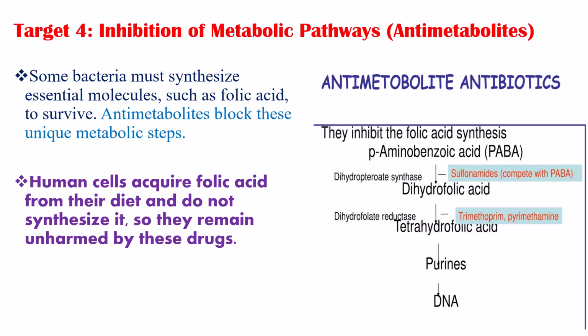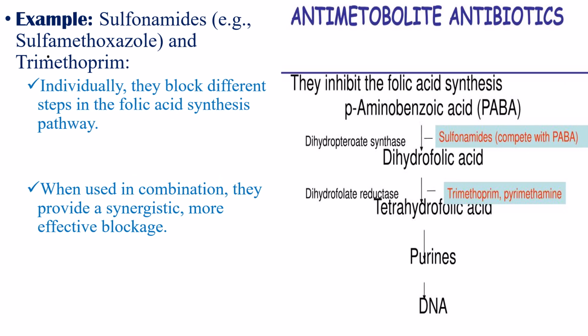The fourth is inhibition of metabolic pathways, or antimetabolites. Some bacteria must synthesize essential molecules such as folic acid to survive. Antimetabolites block these unique metabolic steps. Human cells acquire folic acid from their diet and do not synthesize it, so they remain unharmed by these drugs. Examples include sulfonamides such as sulfamethoxazole, and trimethoprim. Individually, they block different steps in the folic acid synthesis pathway. When used in combination, they provide a synergistic, more effective blockage.